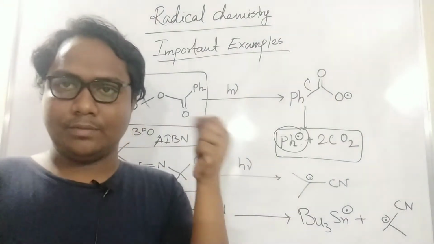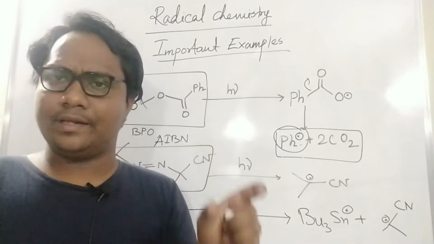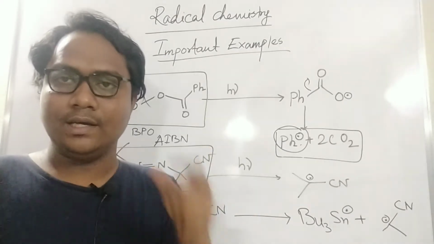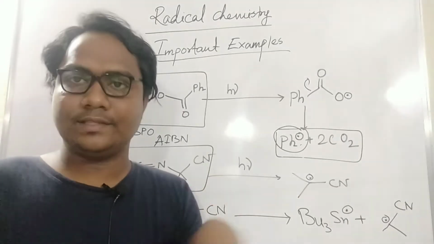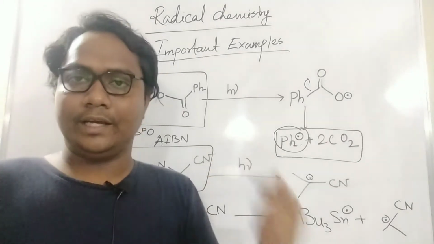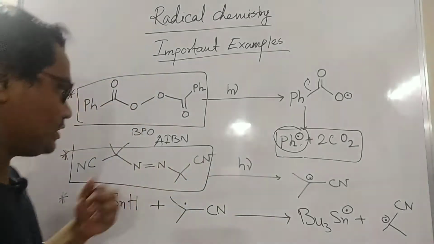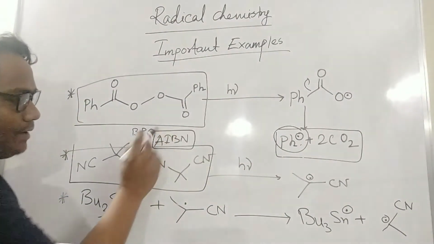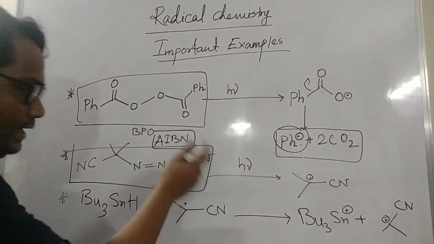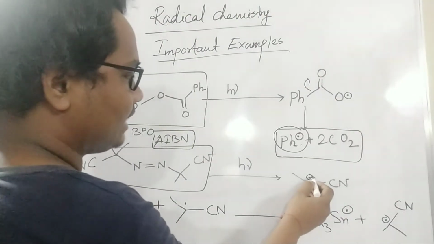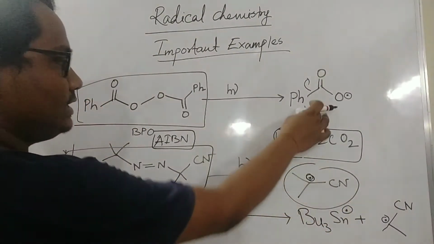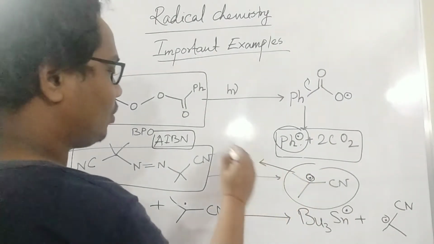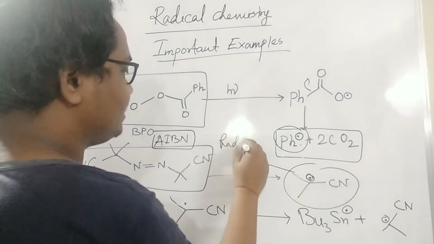Every time you see AIBN used in a reaction, you can automatically tell that it is a radical initiator and this reaction will go through a radical pathway. You just remember this name. This is the structure of AIBN, and in the presence of light it will generate this kind of radical. So both are radical initiators.